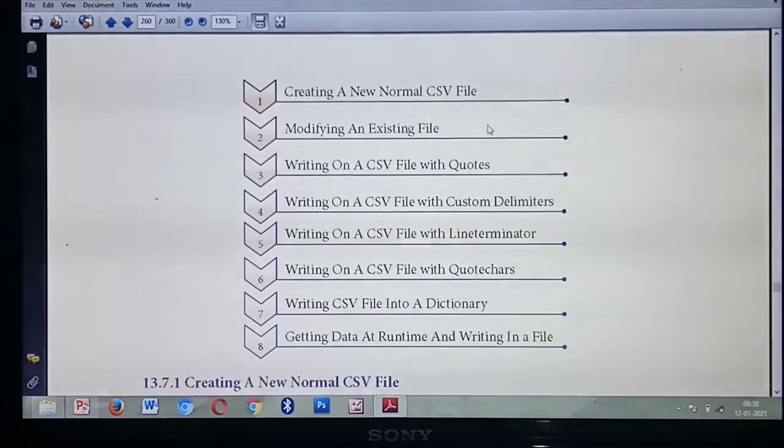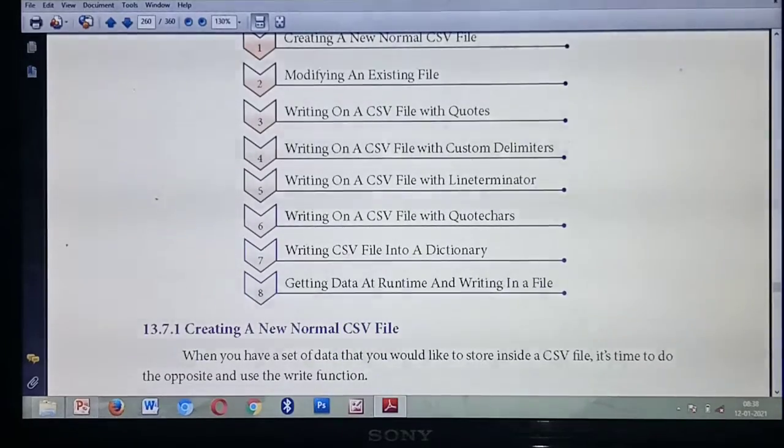Fifth one is writing with headings. Next is writing a CSV file with special characters. Seventh one is writing a CSV file from a dictionary, getting data at runtime and writing it to a file. So under writing CSV files, you are going to study nearly 8 topics. Understood? Each topic you are going to study in detail now.